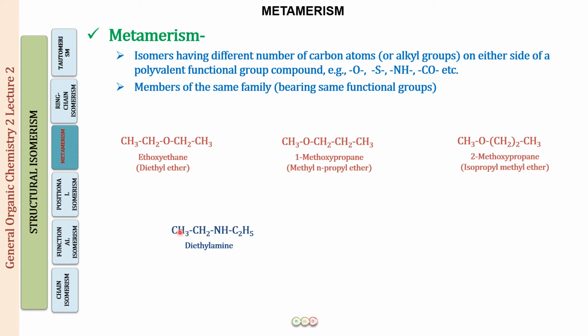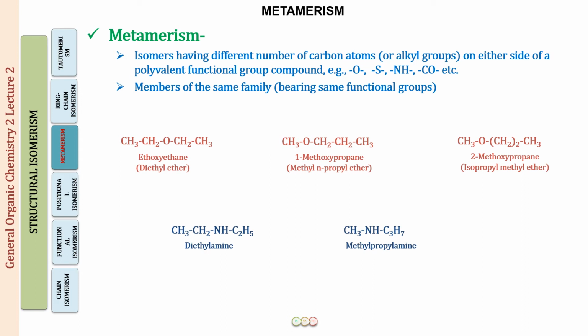So here we have CH3CH2NHC2H5. Again we have a polyvalent functional group, that is the NH group, where we can see that the nitrogen is forming two bonds, right? On this side as well as this side. And if you look at this compound now, this is also the same functional group. The difference is in the number of carbon atoms on either side of the functional group. Here it is 1 plus 3. Here it is 2 plus 2. So these two are also going to be metamers. This is diethylamine. This is methyl propylamine.